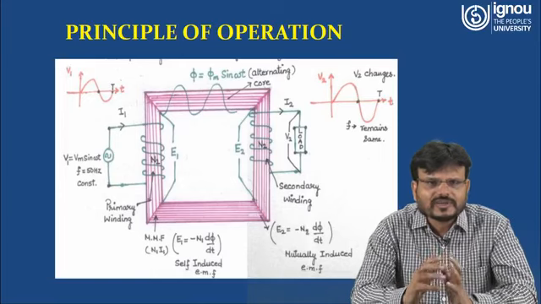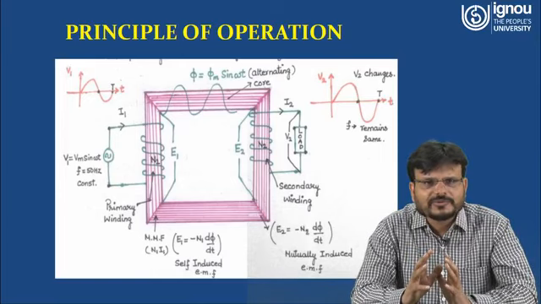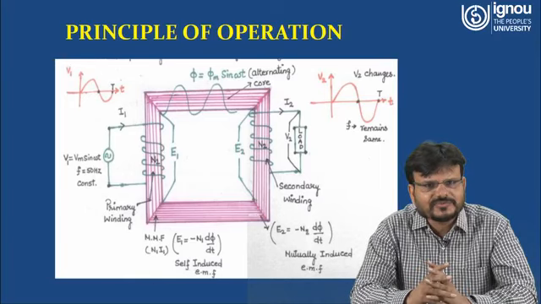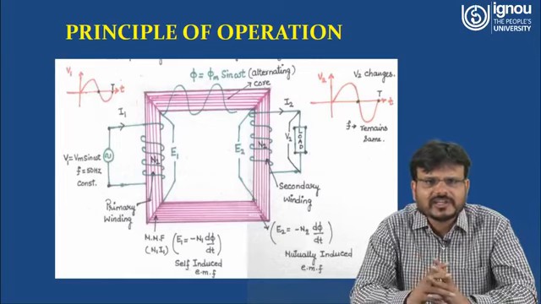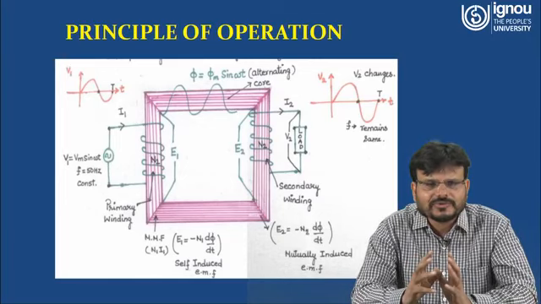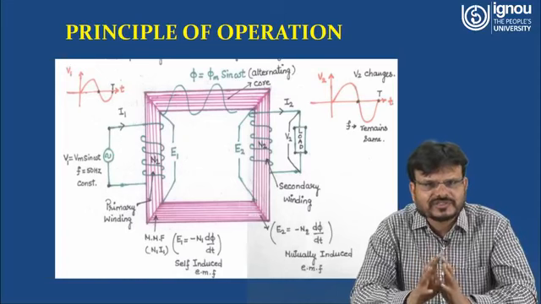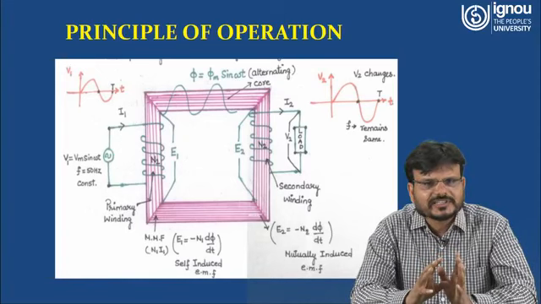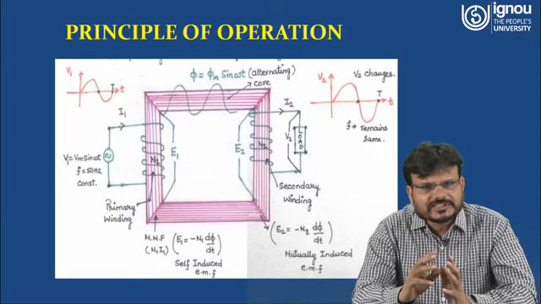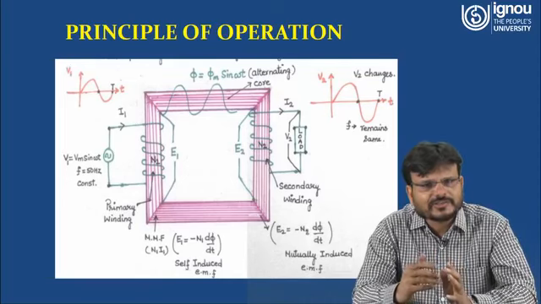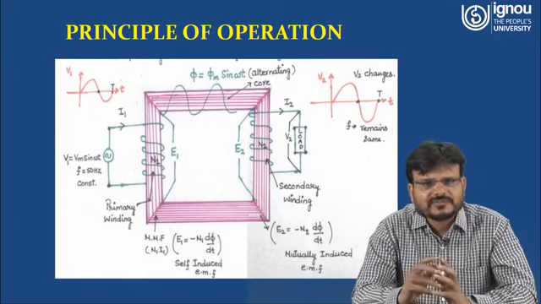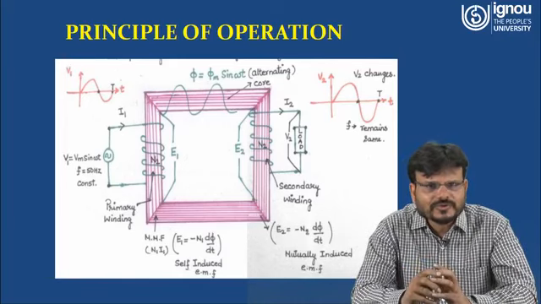Now what we are doing, it is being charged by the AC supply, that is denoted as V1. V1 is equal to Vm sin omega t, it is generally denoted, and this particular supply has a frequency of 50 Hz, which is constant. So you are giving a supply at the primary side. Because it is a coil, it is connected, the circuit is complete. So due to applying of this voltage, what will happen? Current will start to flow.